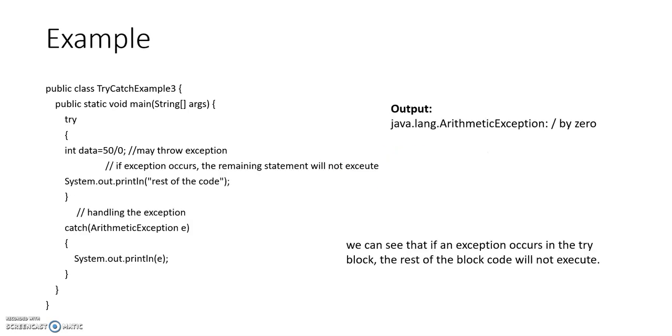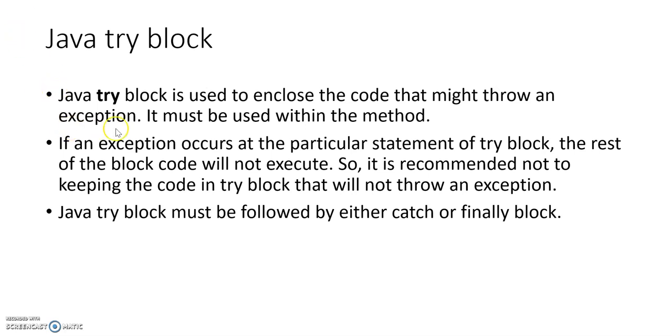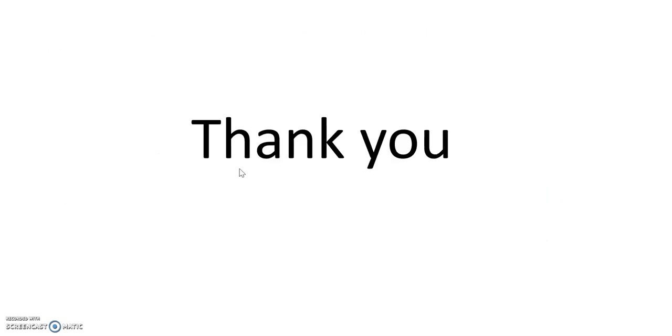Next, in this example, the change is that we are adding one more statement, System.out.println rest of the code, the rest of the code which is going to be displayed. Now what is the problem in this program? See, we have already studied in the previous slide, if an exception occurs at a particular statement of try block, the rest of the block will not be executed. Now this is the case.